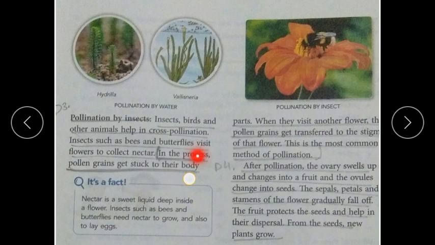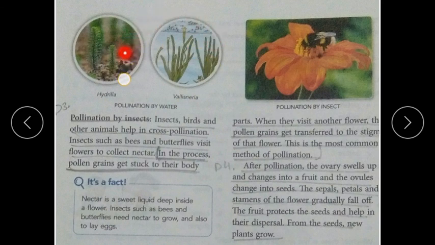Pollination by insects. Insects, birds and other animals help in cross pollination. How do they help in cross pollination? Insects such as bees and butterflies visit flowers. When birds sit on one plant's flower, next time they go to another plant's flower. So in this process, pollen grains are transferred from one plant to another plant.